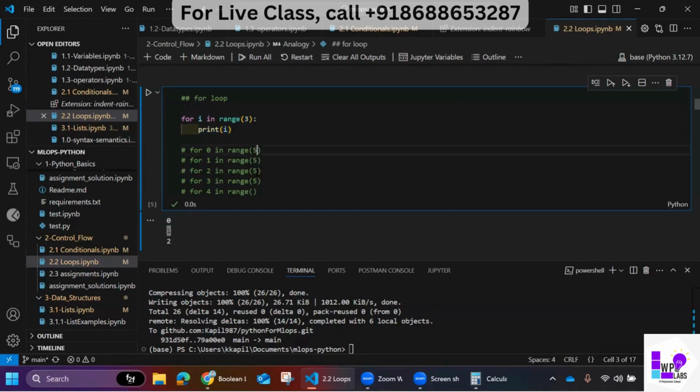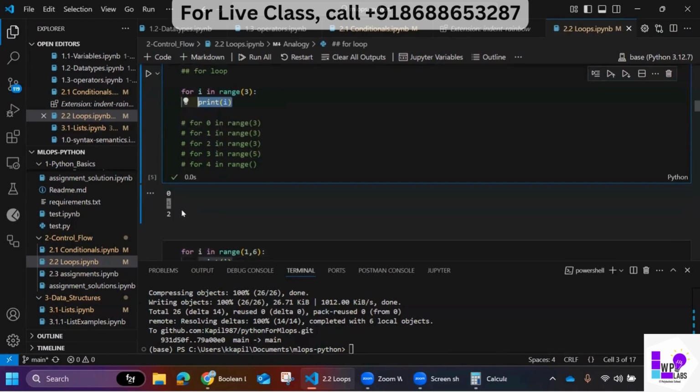Then again, the next line. We have a range up to 3. Now again, what will range do? Range will input another number, which is 2. So here 2 will come, and then it will print i. So it printed 2. This is how a for loop works with range.